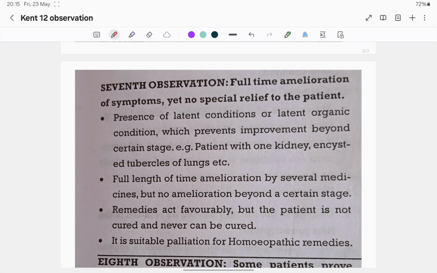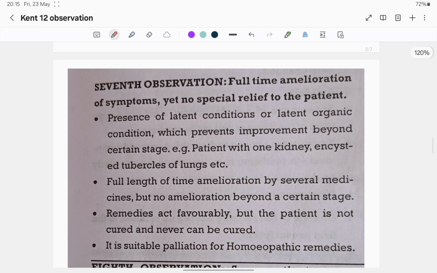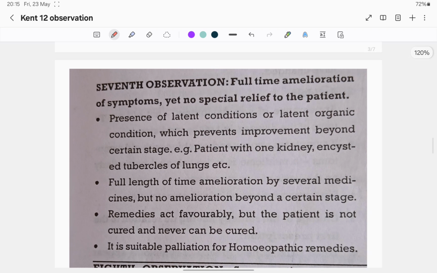Prognosis is the progress of disease, the fate of the disease. Next comes the seventh observation. Here there is full-time amelioration of symptoms, whereas in the sixth it was too short an amelioration. In this one, there is amelioration of symptoms, but there is no special relief to the patient; the patient is not feeling relief.